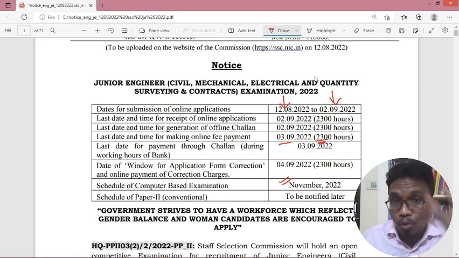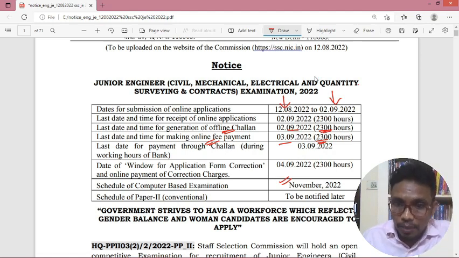And we have two modes of fee payment. One is offline mode and the other one is online mode. For both the payment methods, the last date is 3/9/2022, but for the offline payment mode we have to download the challan. To download the challan, the time mentioned is 2/9/2022 before 11 p.m. You have to download the challan on the second only. On the third you can make the payment.